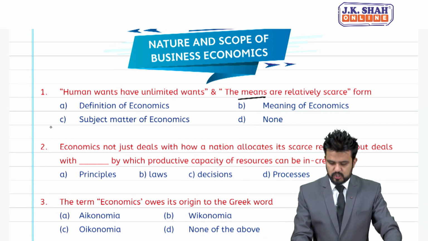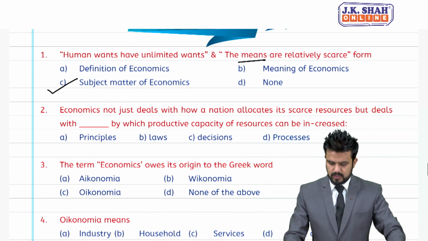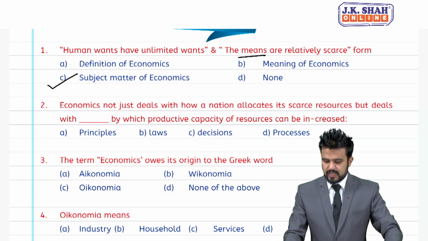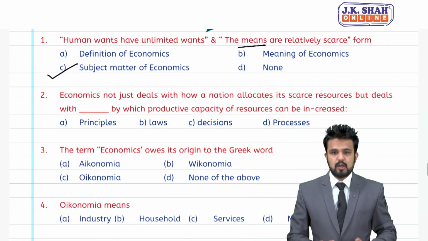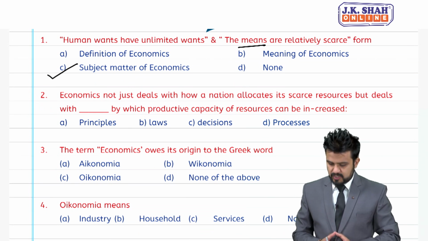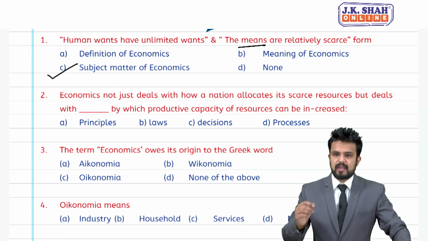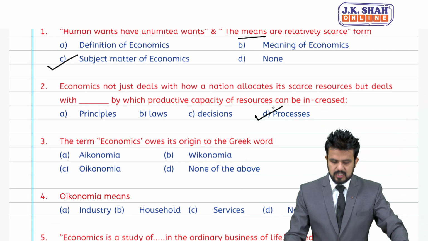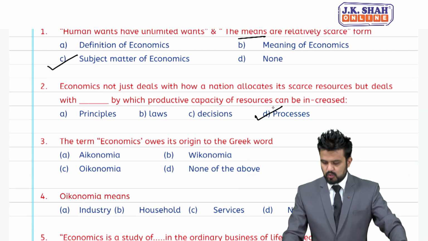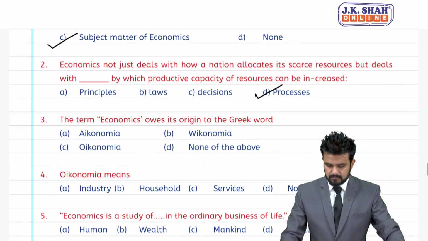So, students, most appropriate answer is, it is the subject matter of economics. Moving to the second MCQ, economics not just deals with how a nation allocates its scarce resources, but deals with dash by which productive capacity of resources can be increased. So, answer is D, that is processes. It deals with resources but deals with processes.